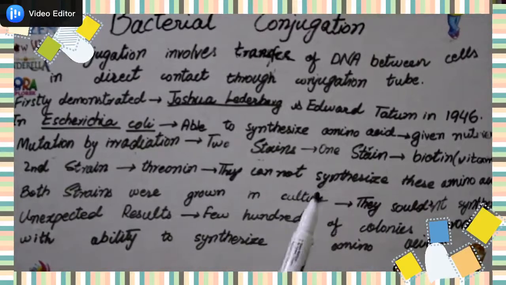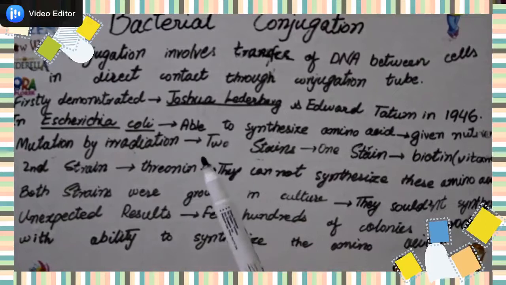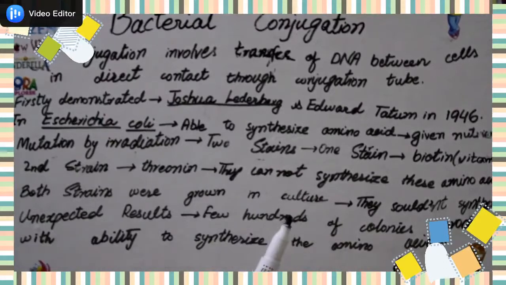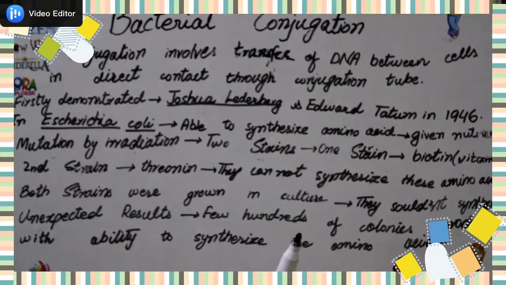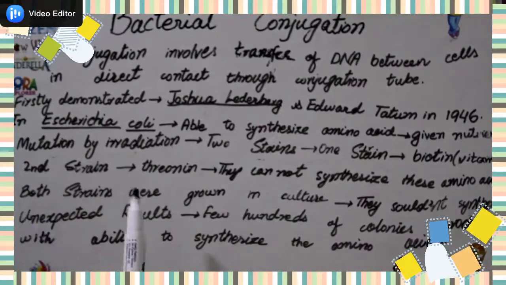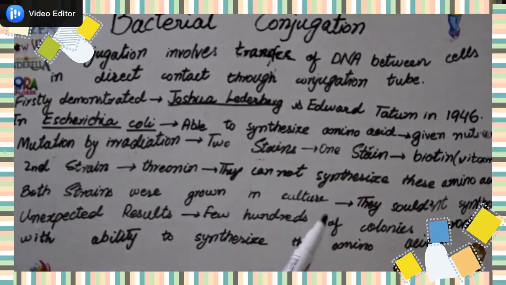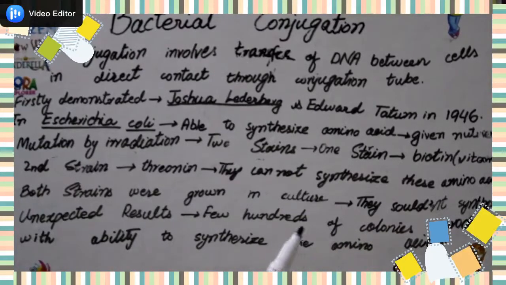Now what did they do? They grew them in culture, and when they grew them, what happened? The expected result was that the strains could produce no biotin and no threonine. But again unexpected results came, and they saw that some hundreds of colonies were able to produce the vitamin biotin as well as threonine.